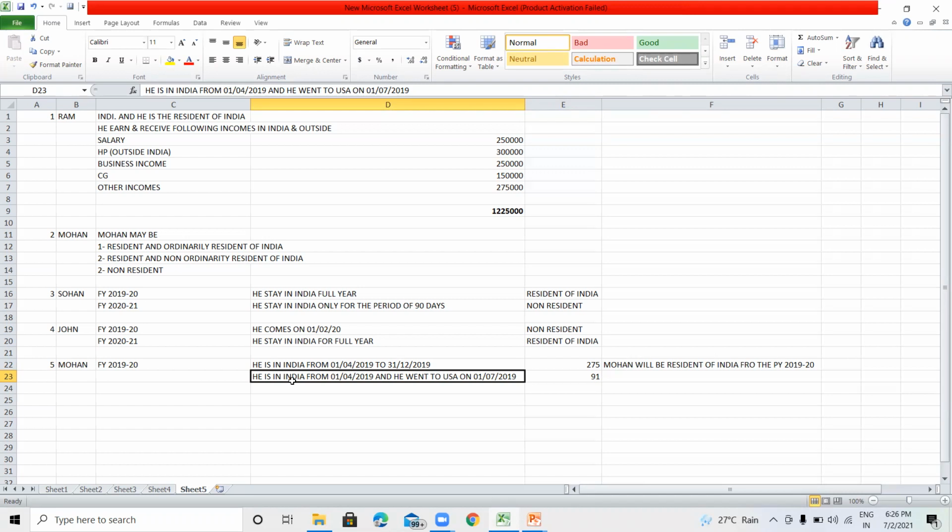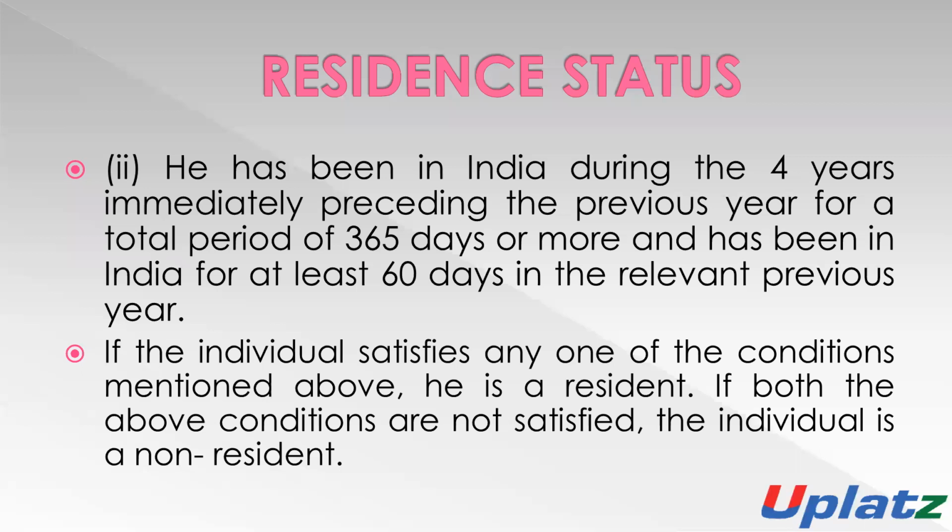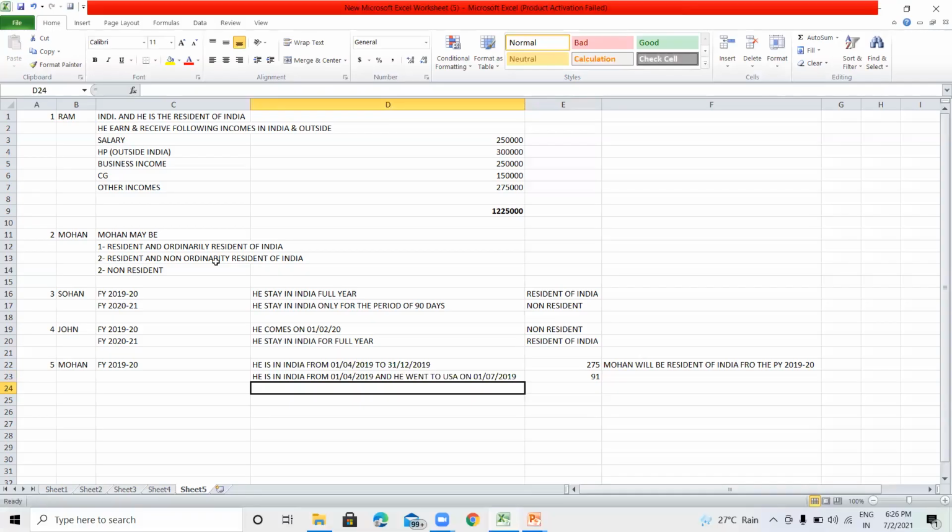So on the basis of this, he is in India for a period of more than 365 days in the preceding 4 financial years, the immediately previous 4 financial years. So he is a resident of India on the basis of the second condition. On the basis of the first condition, if any person stays in India for a period of more than 182 days in the previous year, then such person will be known as a resident of India.